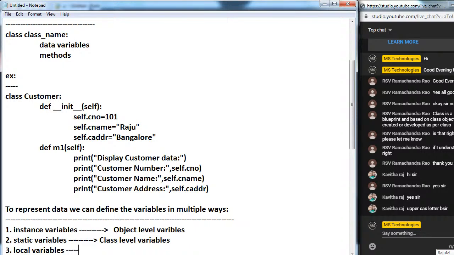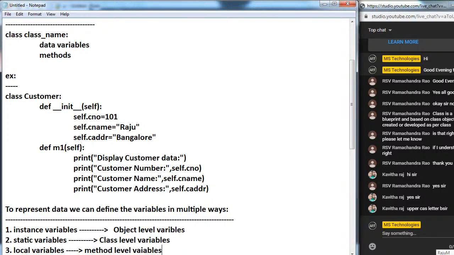Next one is local variables. Local variables are nothing but method level variables. Inside a method, based on our requirement, we can define our own local variables also.